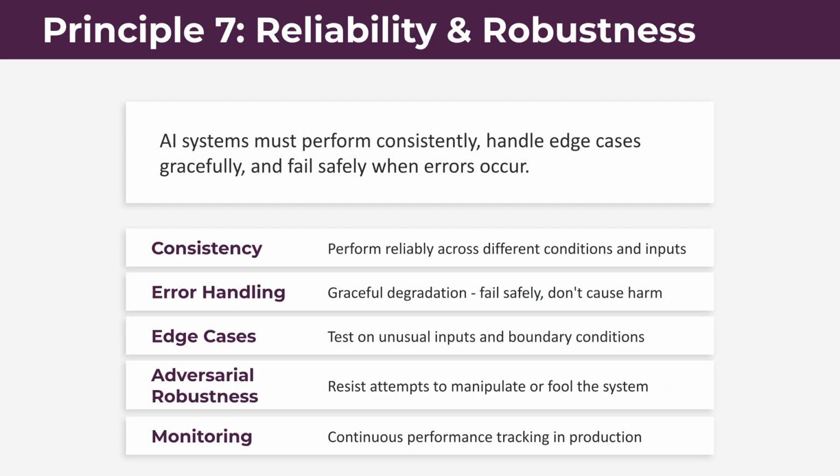Principle 7 is reliability and robustness. Systems must perform consistently, handle errors gracefully, and fail safely. This includes rigorous testing on edge cases, ensuring adversarial robustness, and continuous performance monitoring.